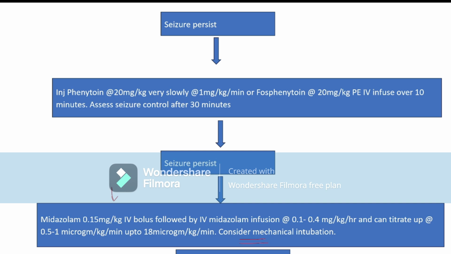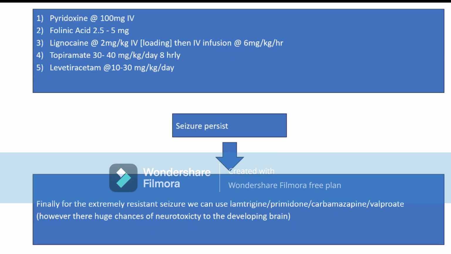If the seizure persists, then we can add pyridoxine as an IV dose. We can give folinic acid and we can give levetiracetam at a dose of 10 to 30 microgram per kg per day. In case of extremely resistant seizure, we give lamotrigine or valproate at a dose of 20 mg per kg per dose. So this is the protocol for treating neonatal convulsion.